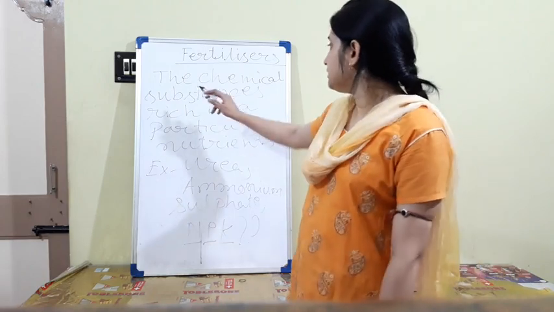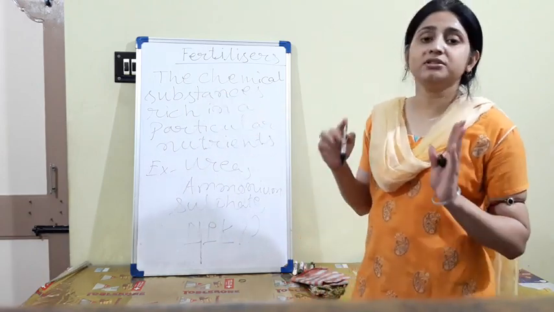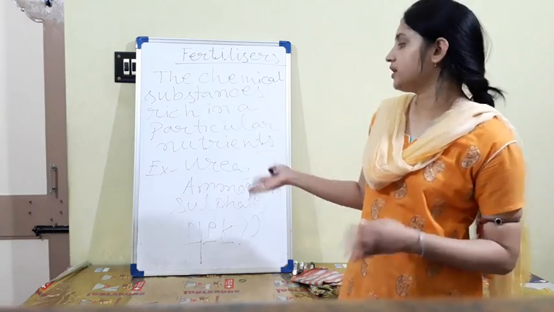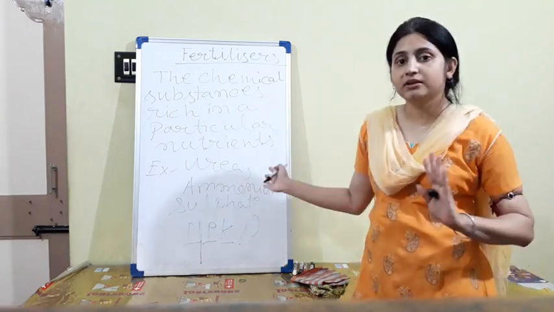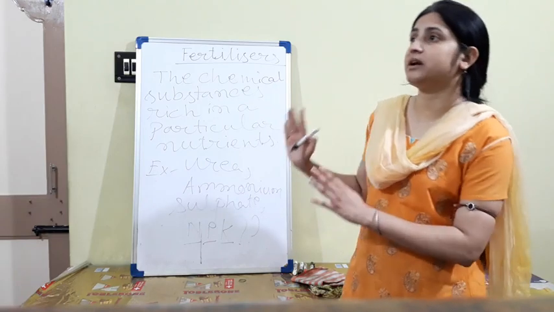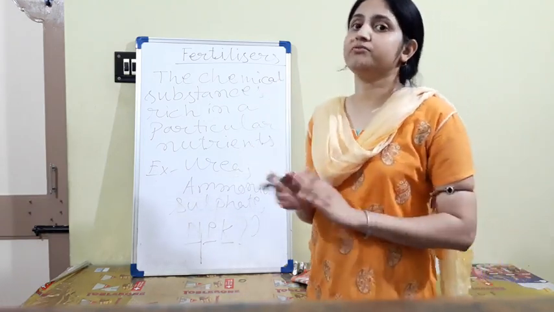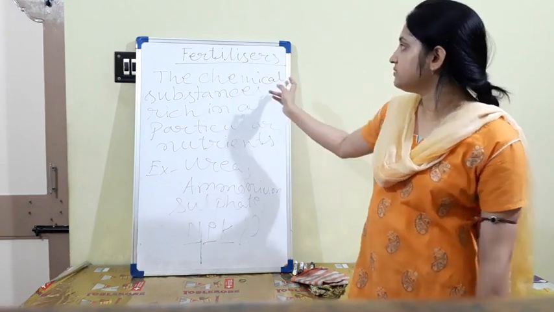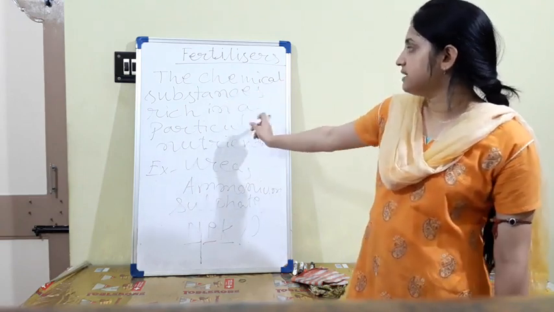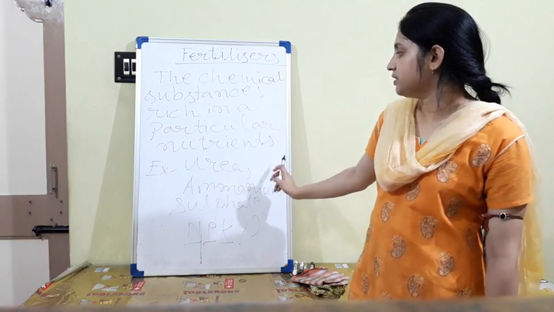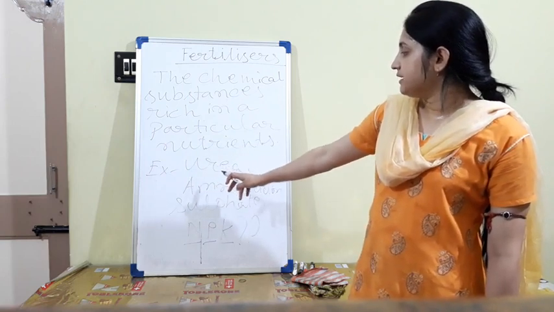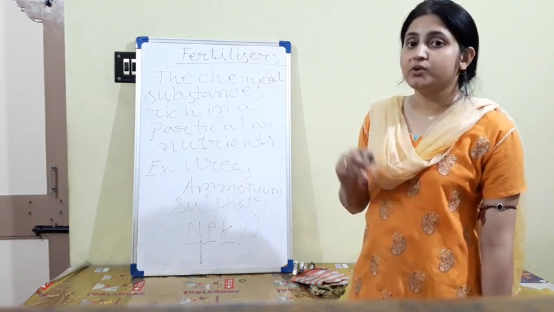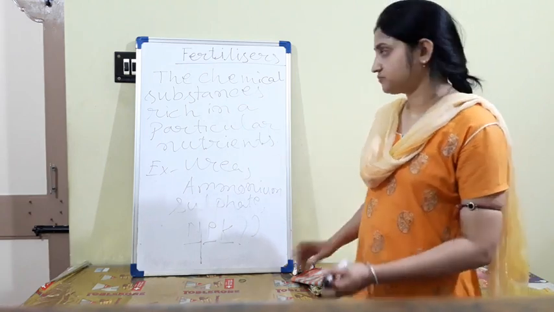Okay, so the chemical substances that are rich in only one nutrient, if you want to give only nitrogen, you can use urea, or you can give the NPK: nitrogen, phosphorus, potassium. Not all types of nutrients are present in the fertilizers, only one type. So what is fertilizers? The chemical substances rich in a particular nutrient. Examples are urea, ammonium sulfate, NPK. Full form of NPK: nitrogen, phosphorus, potassium.